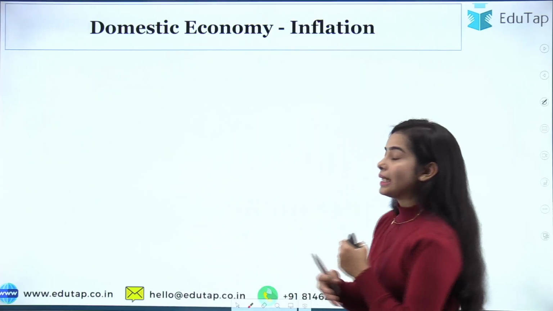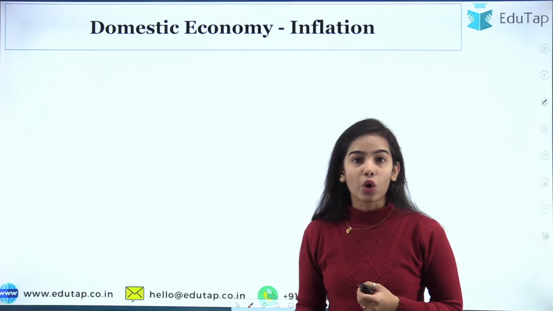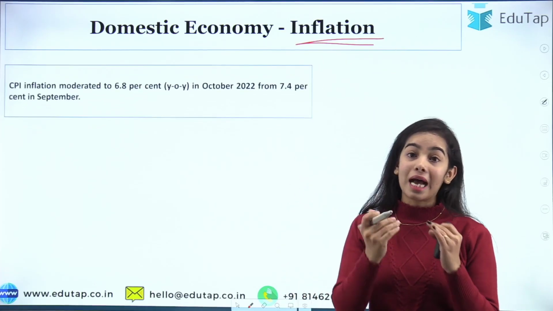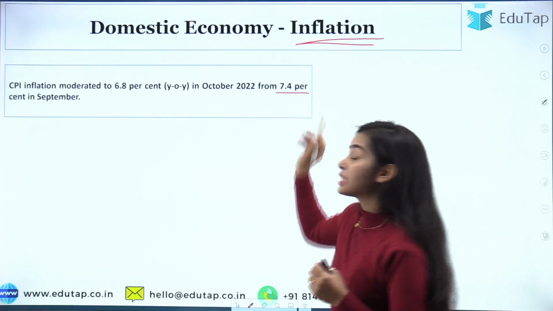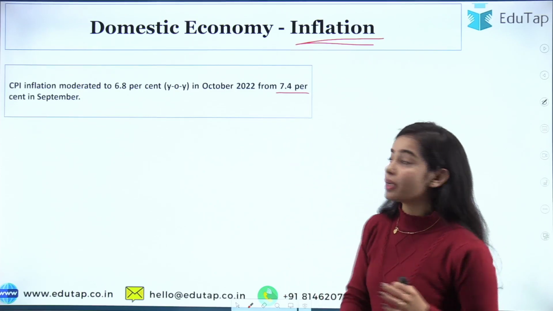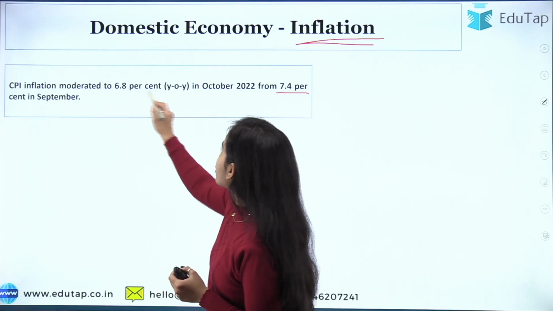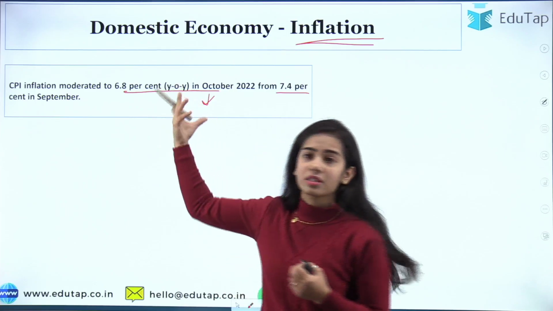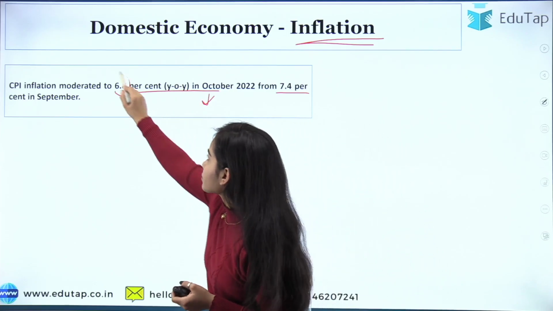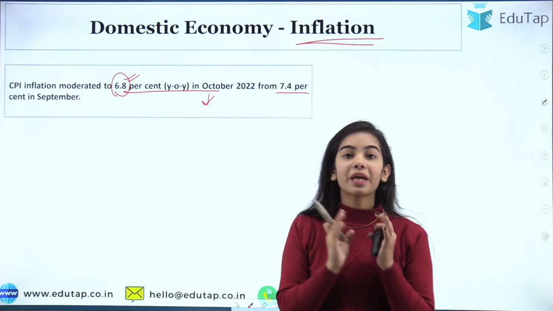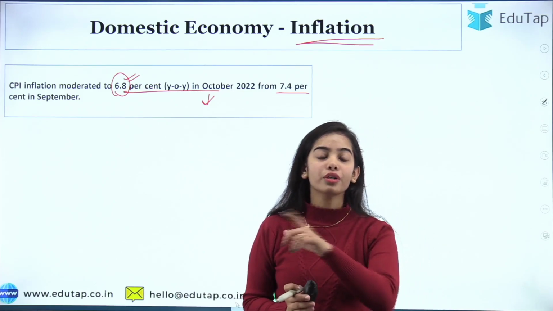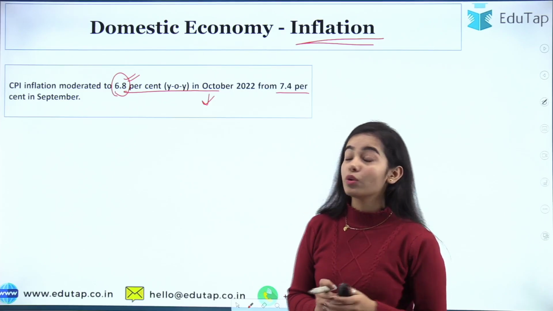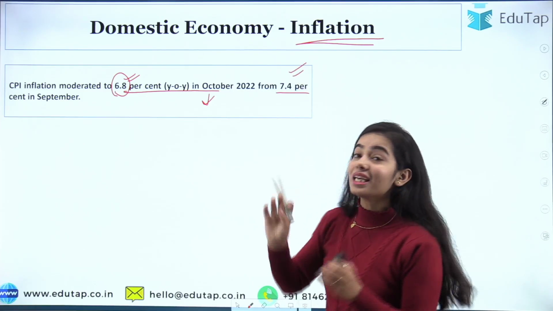Now moving forward, let's understand the assessment of the domestic economy and the inflation. What is happening with inflation? The inflation has reduced. It was 7.4% in September, which was quite high, and in October it has reduced to 6.8%. It is around 6.7 something percent, so this is the rounded-off data. The CPI inflation, the retail inflation for consumers, has reduced to 6.8%, and that is considered very good because 7.4 was very high.